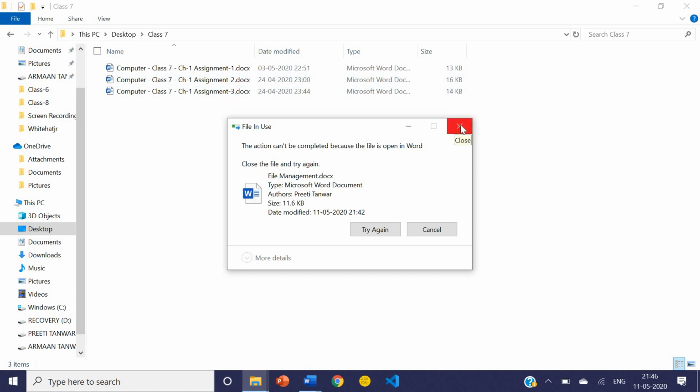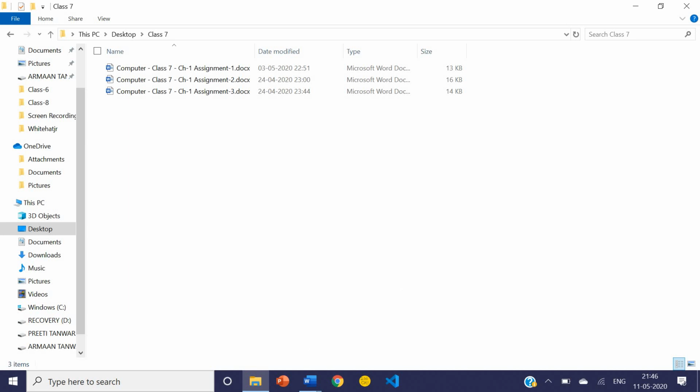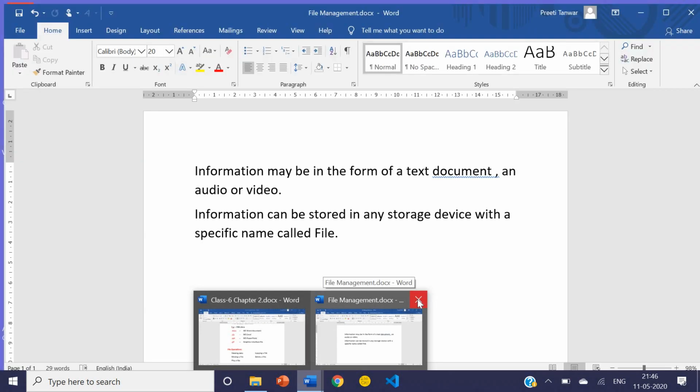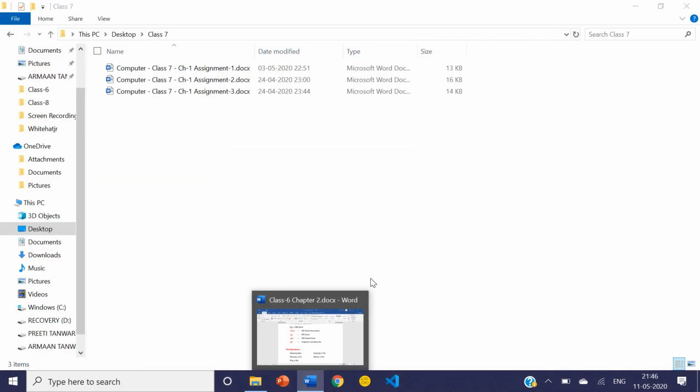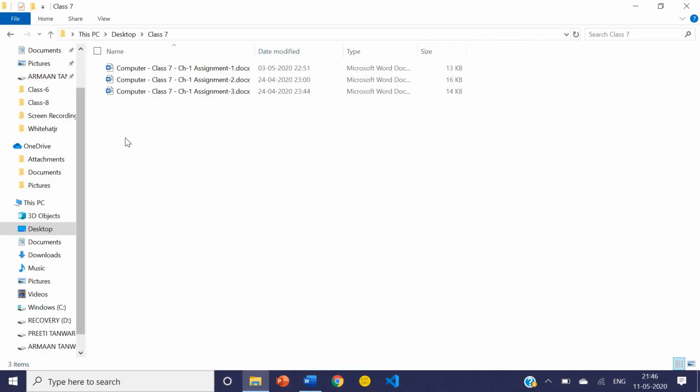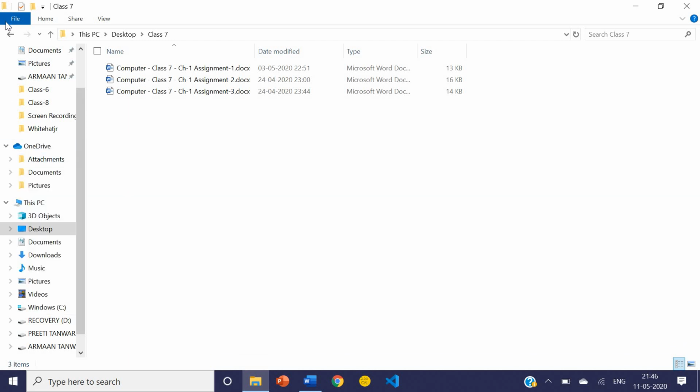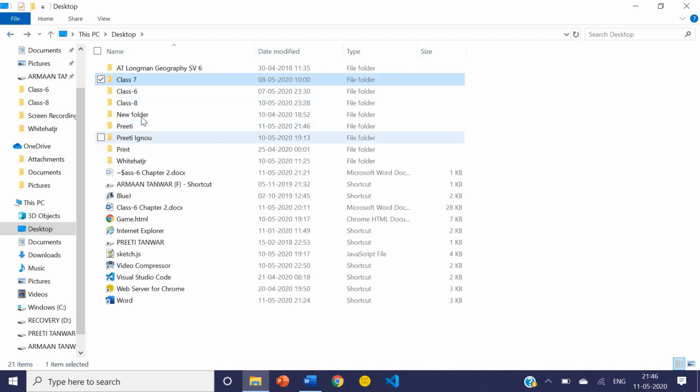Okay, sorry. What we have done, we have not closed the file. That's why it is showing to close the file first. Okay, I have closed that file. Now first, again we need to cut it. So such types of problems can come. I forgot to close it. That's why it was showing the problem. In copy it was not showing the problem.